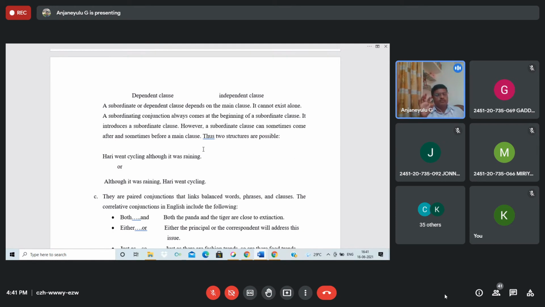For example, a dependent clause, as someone also said: although he worked hard, he failed in the exam. There are two clauses. Although he worked hard, he failed in the exam. "He failed in the exam" is one sentence, "he worked hard" is another.